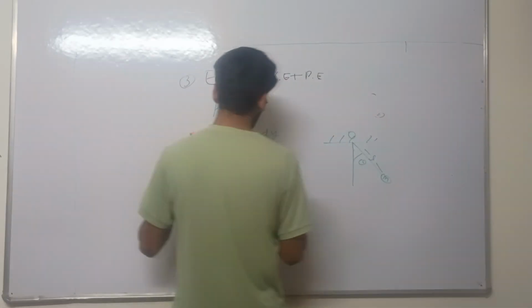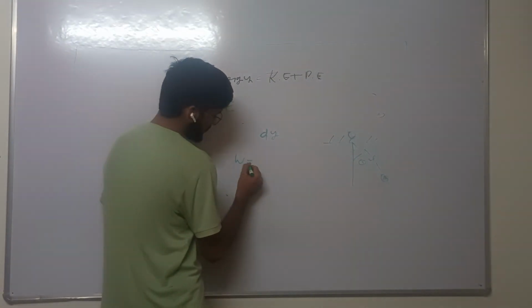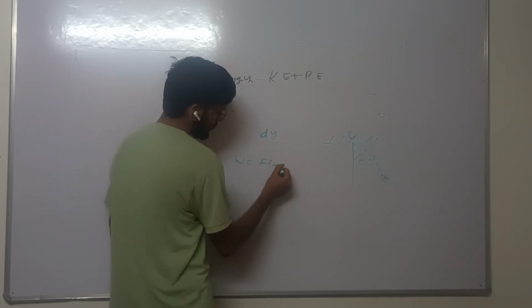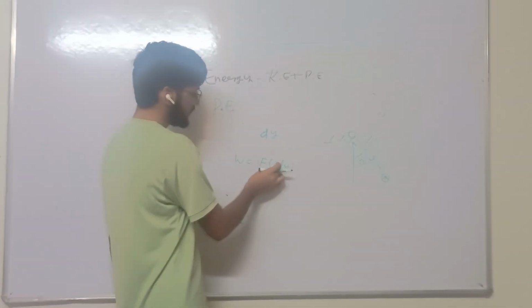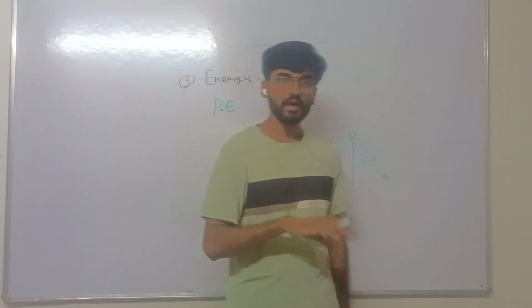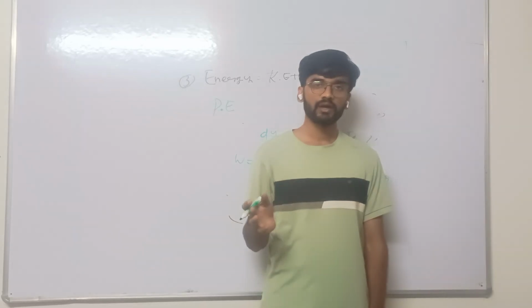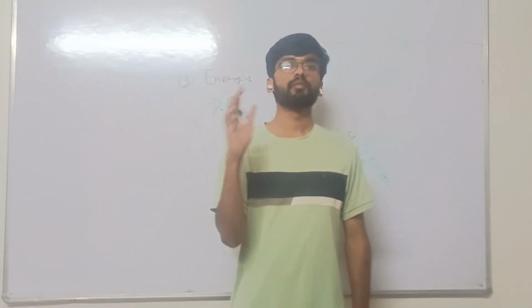So this work done is expressed as F into minus dy. The negative sign is because the work is done against the restoring force.